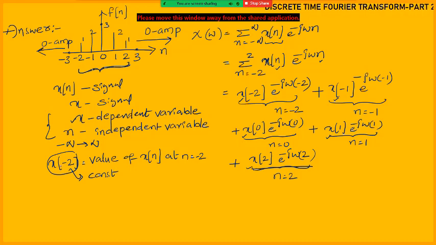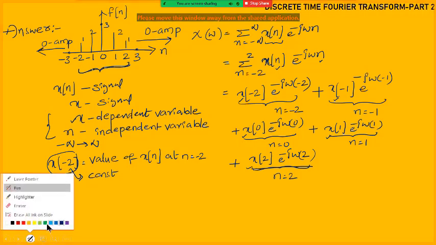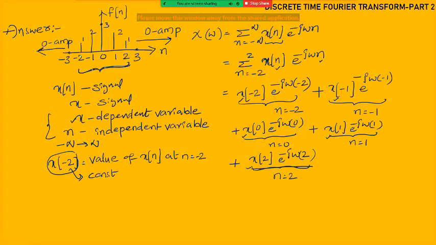So x of minus 2 means you see the x signal at n is equal to minus 2. At n is equal to minus 2, that means this one, what is the amplitude? 1. So I can write x of minus 2 is equal to 1.